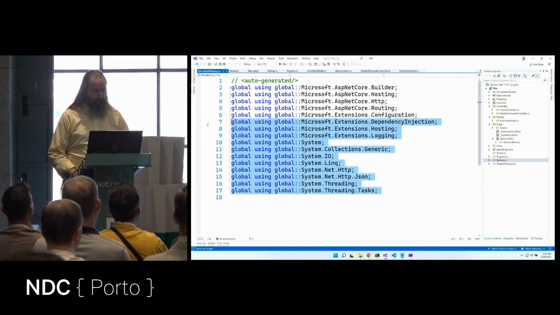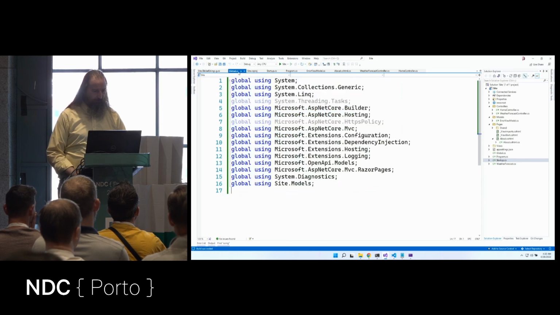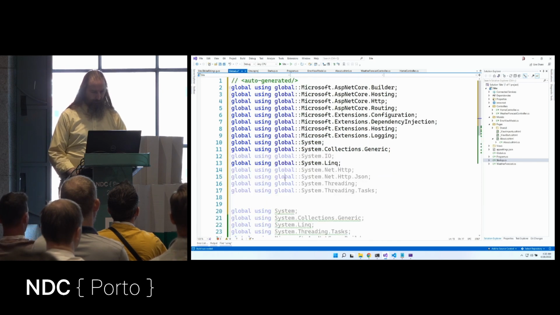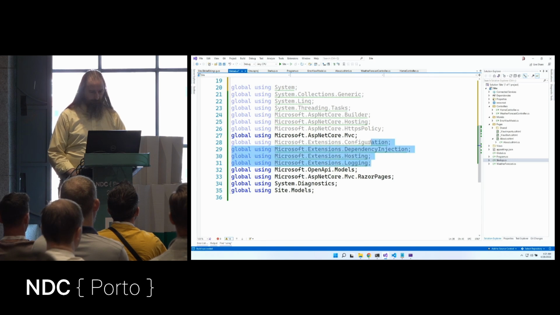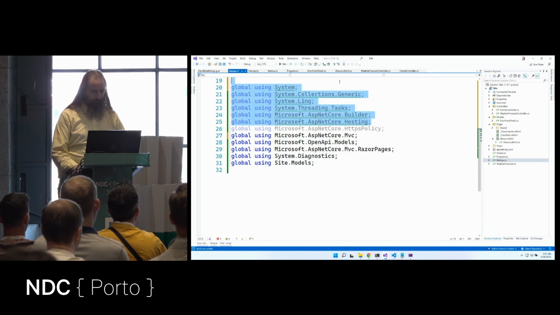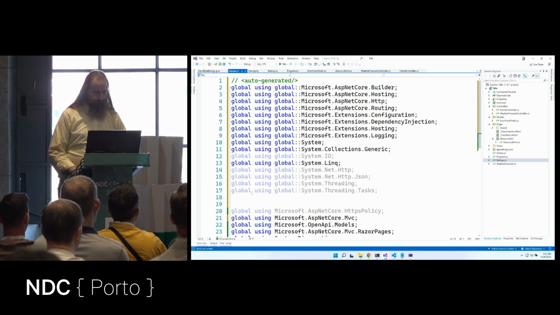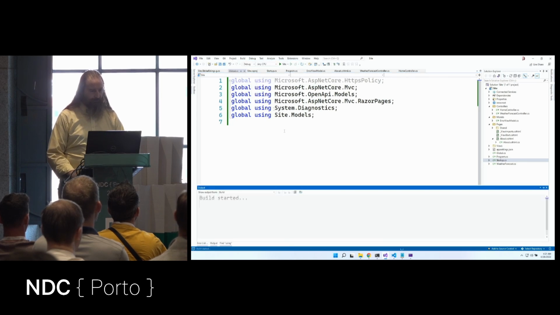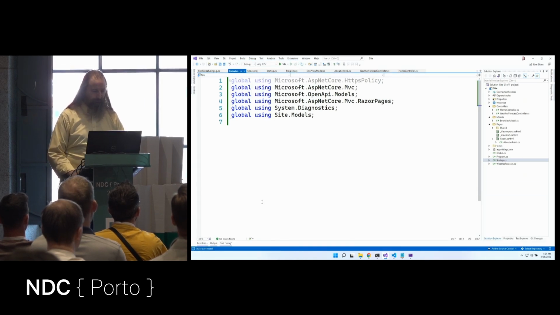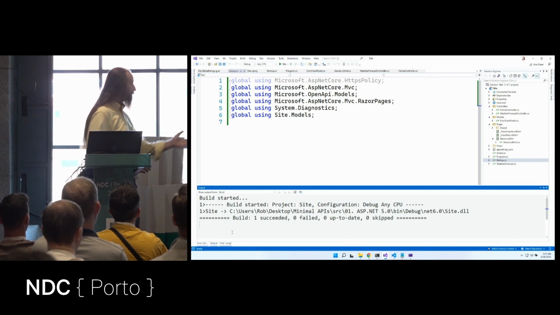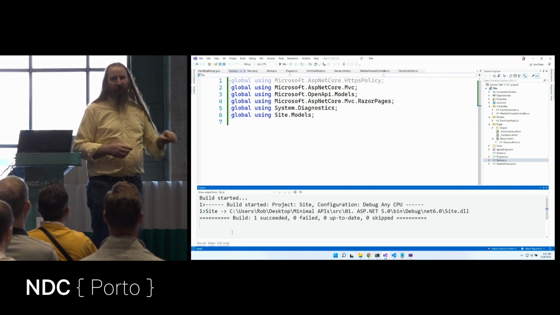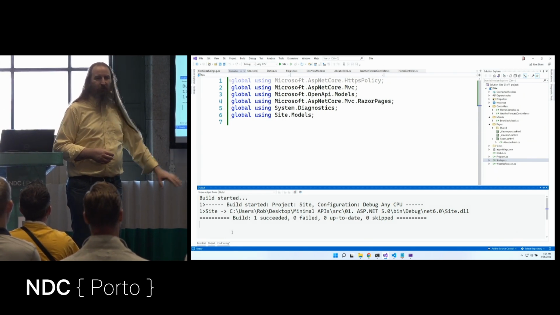So I'm going to take all of these global usings and temporarily put them at the top of this file, just so I get those green squiggles to tell me which ones are duplicated. And now I can remove all of these, and I can remove all of these, and now I'll pull this back out. And now we've simplified it down to just the using statements that we need, and our build still succeeds. That's really cool. All of the noise of all those using statements just kind of faded away now.